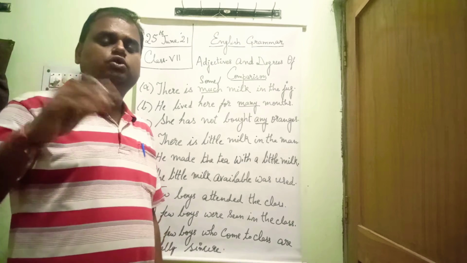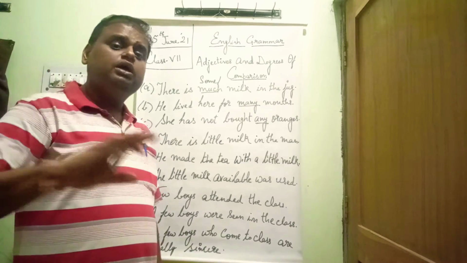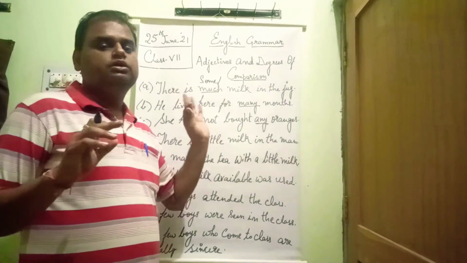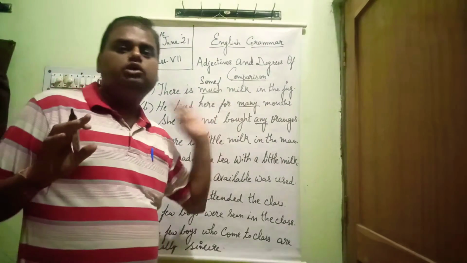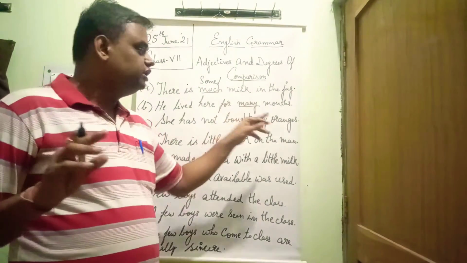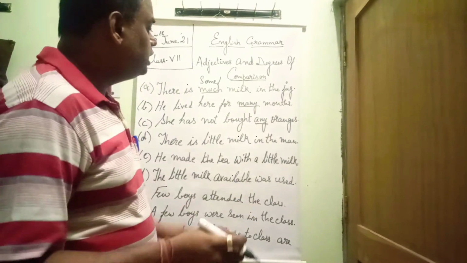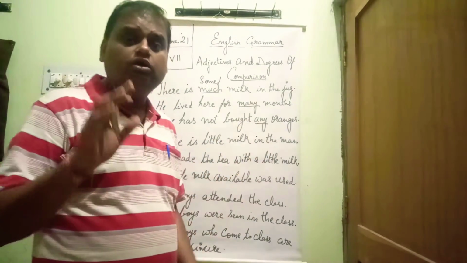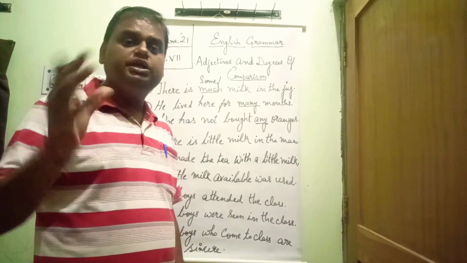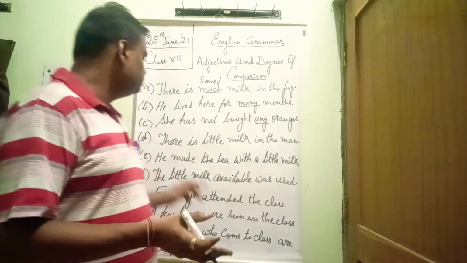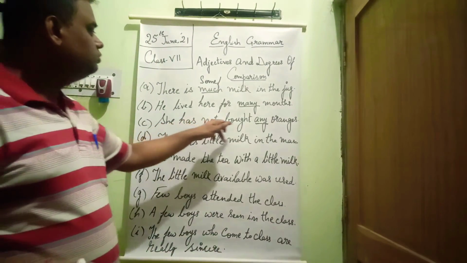We cannot say she has not bought any sugar. With an uncountable noun we do not use any. We use any always with a countable noun. Oranges can be counted. That is why any has been put here. But at the same time we have to ensure that any also is used when we expect a negative answer.